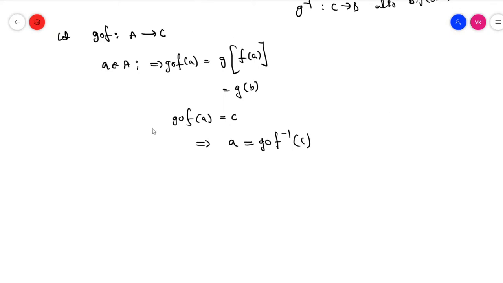We know that (g circle f) of a is equal to c, then directly we can apply the inverse as a is equal to (g circle f) inverse of c. Let's take the left side only.